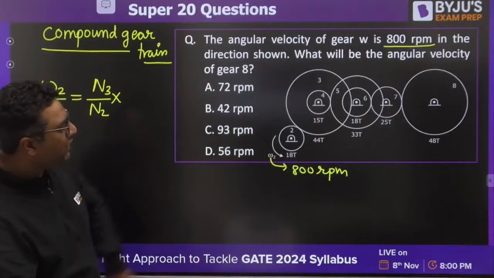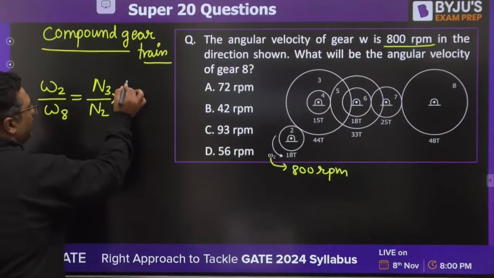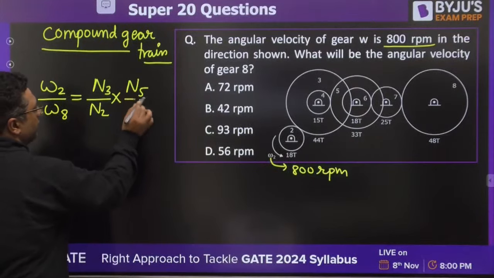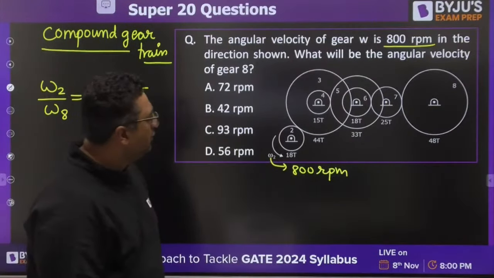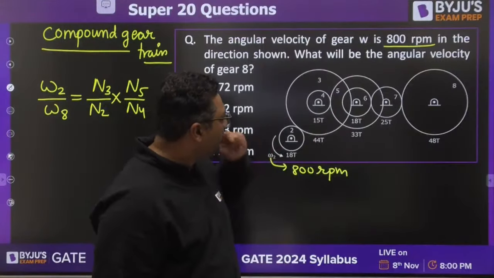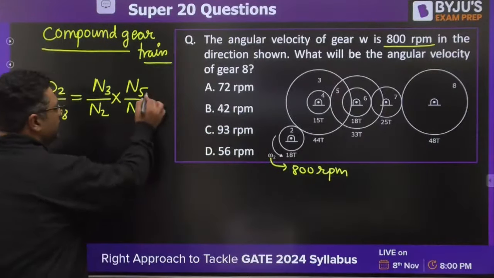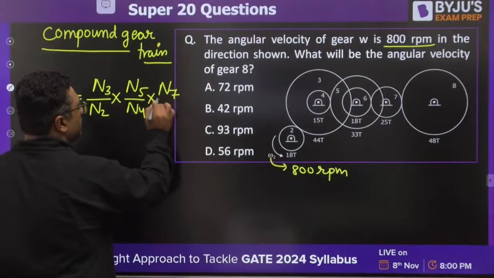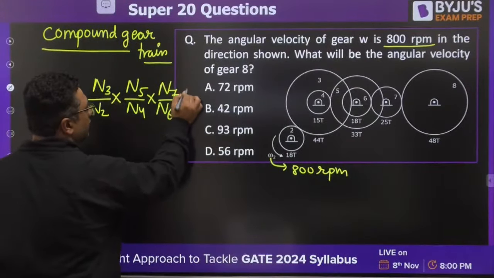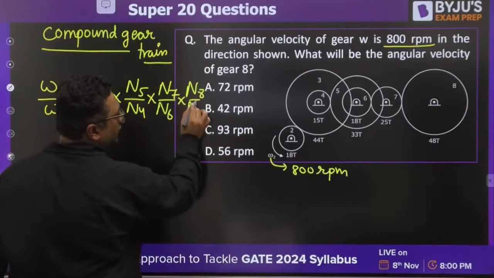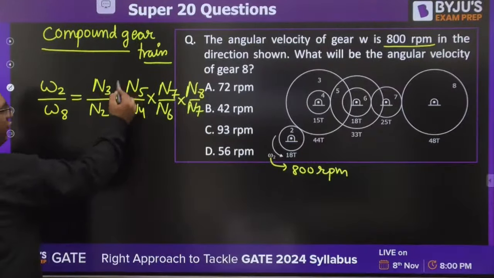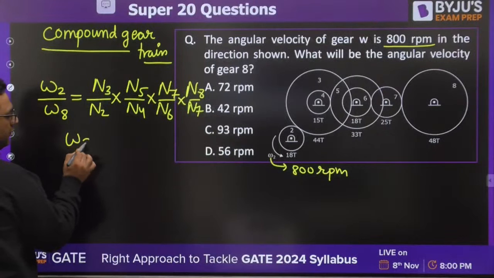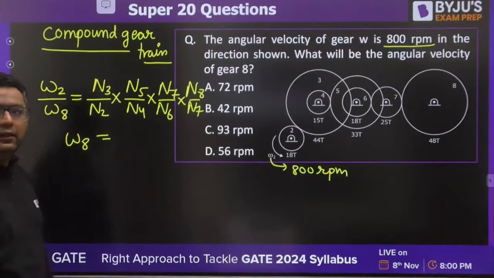If you see now 4 and 5, 4 is driver, 5 is driven. Then, yes, you can see 6 is driver, 7 is driven. Putting the values of n for number of teeth, omega 8 you would be getting.